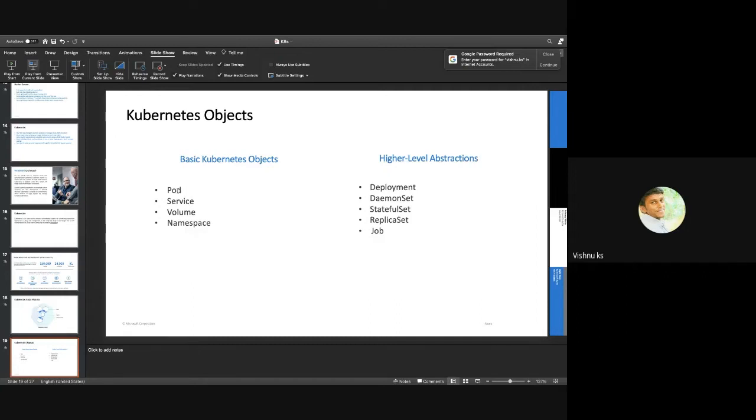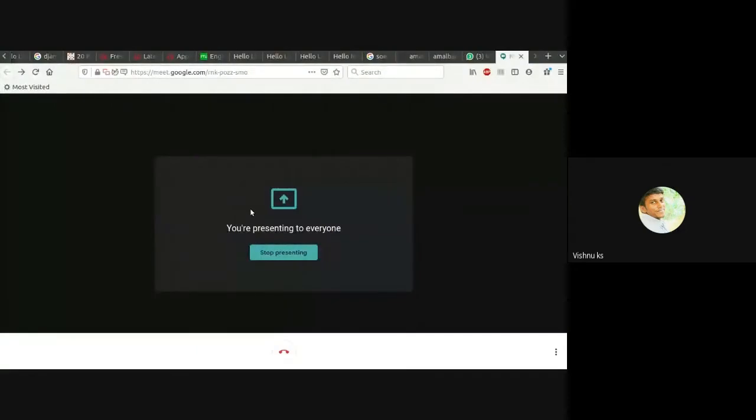Such information we can give in the pod definition. We have to create a YAML file, a pod manifest file, which I will show you. And once we have created that manifest file, we can just create the pod object.